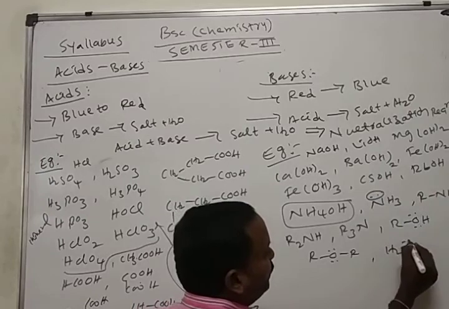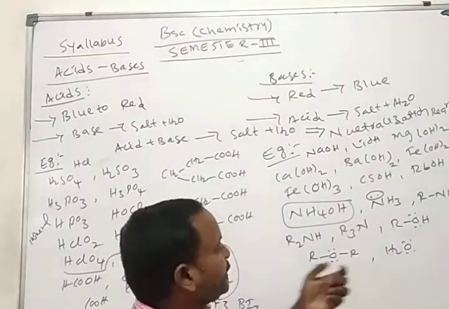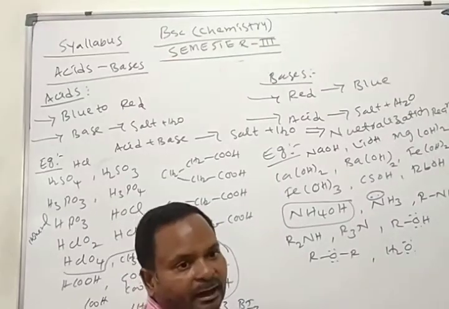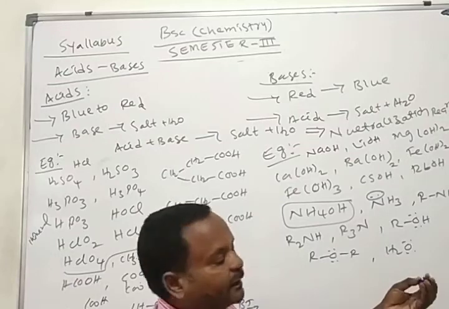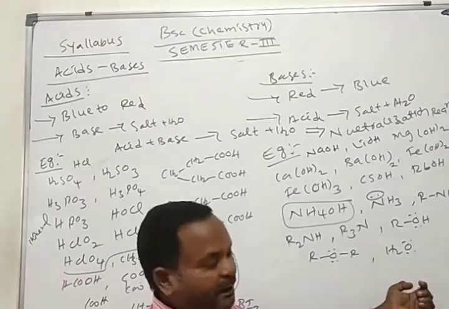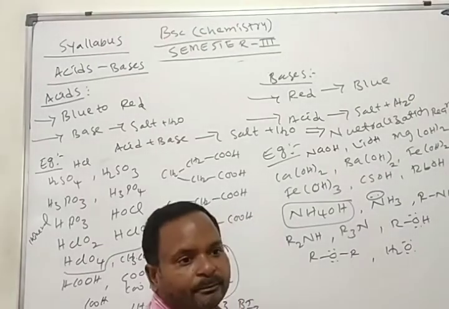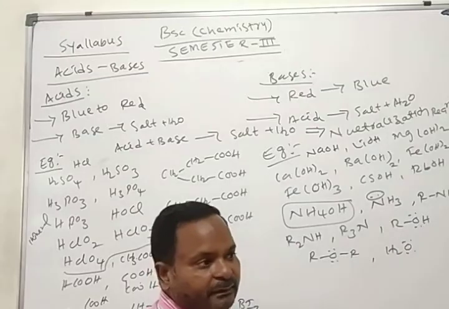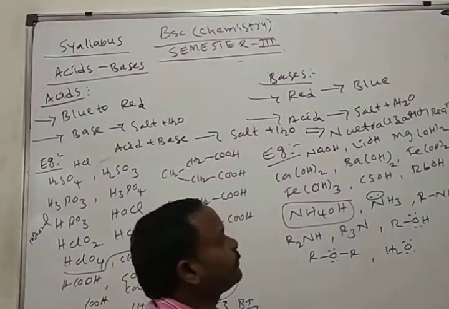Water is also one type of base. It donates an electron pair. Oxygen has two lone pairs of electrons, so it donates one lone pair toward the H plus ion, then it acts as a base. These are all examples for the bases.